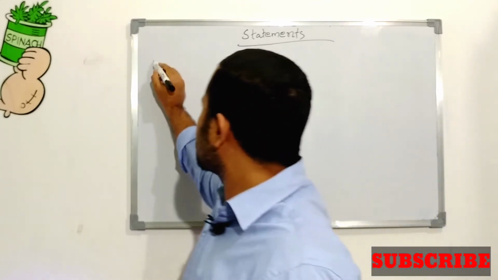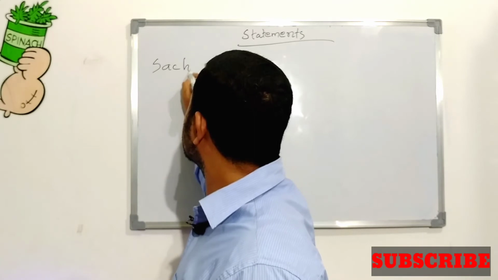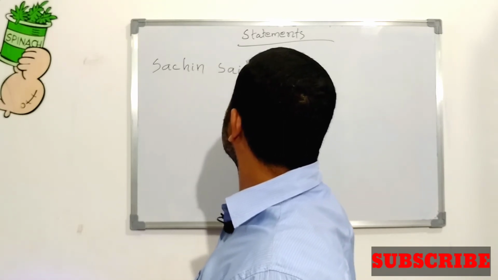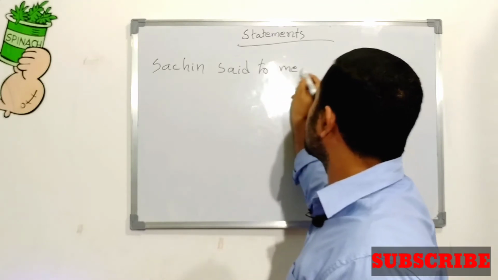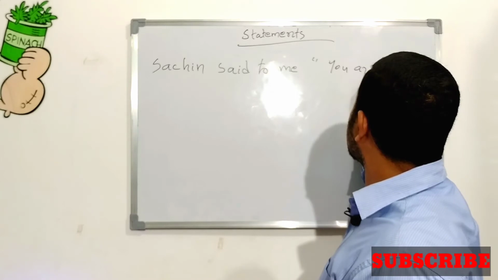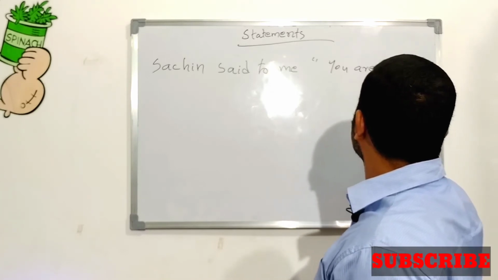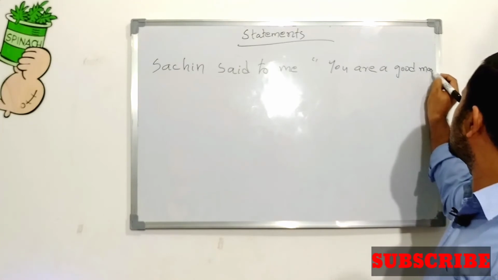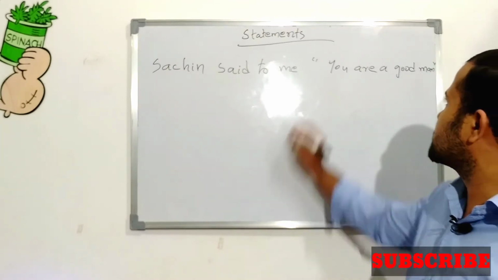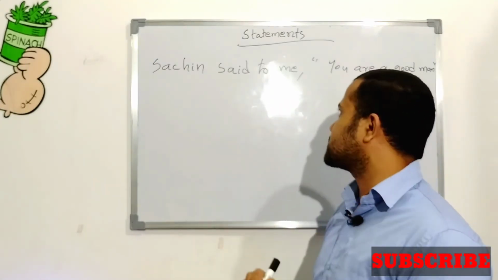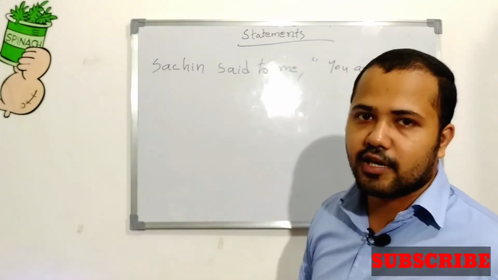I give you one example. Sachin said to me, "You are a good man." Close the inverted commas, and there is one comma. This is direct speech. Then how do we change this to reported speech?